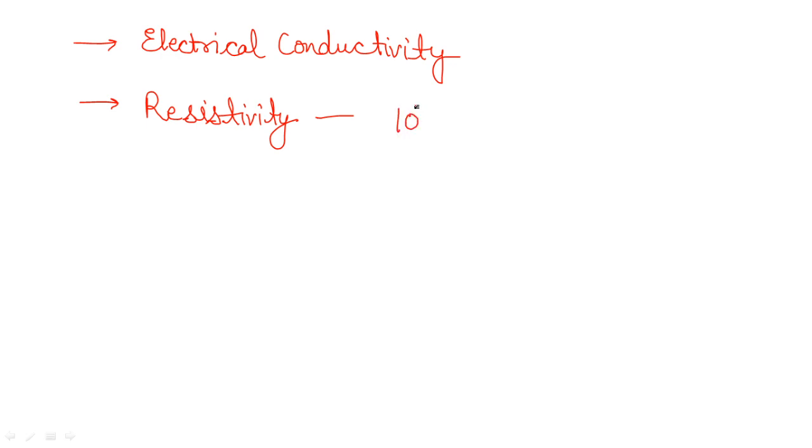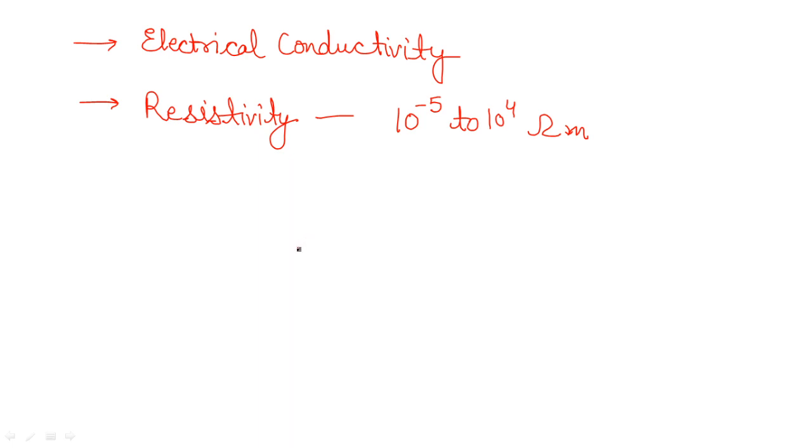values between 10 to the power minus 5 to 10 to the power 4 ohm meter. Okay, yes, one power is positive and the other one is negative. So this is going to be 10 to the power minus 5 to 10 to the power 4 ohm meters.